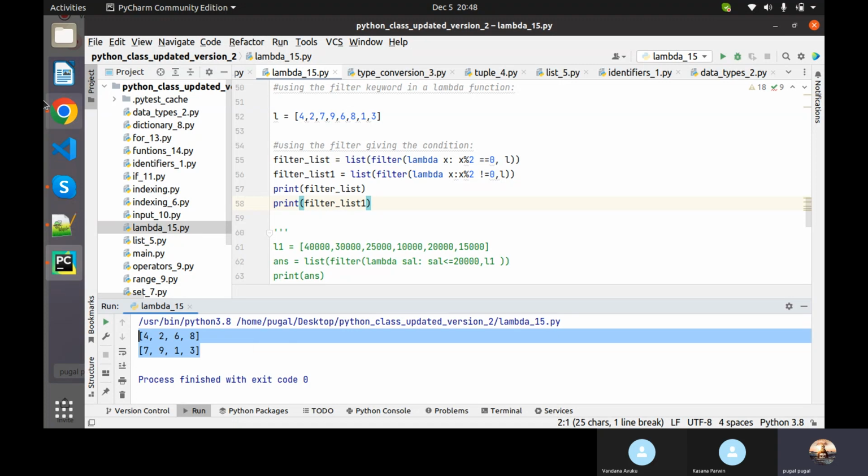So now you understood what the filter keyword will do. What is the use of the filter keyword? Yes, sir.